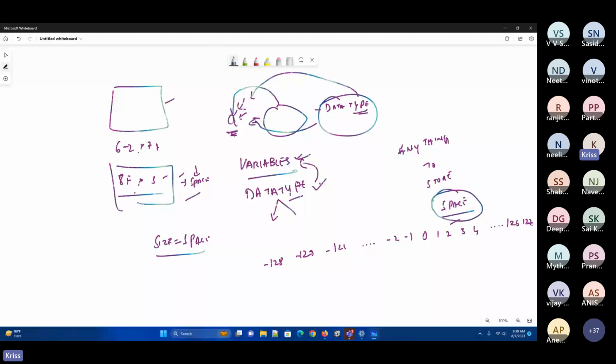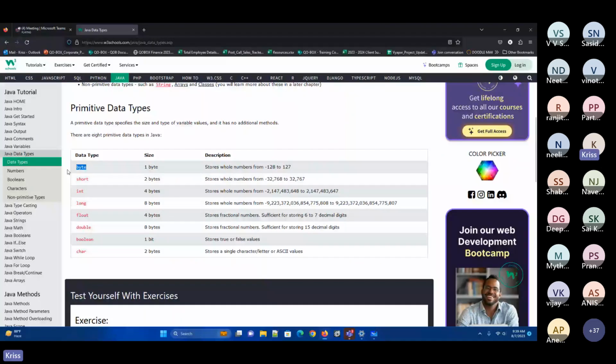So this is the range of numbers you can store in a byte. And 1 byte equals 8 bits. A bit is nothing but ones and zeros, the smallest component. So 1 byte of space is required, and the whole number range is minus 128 to 127.